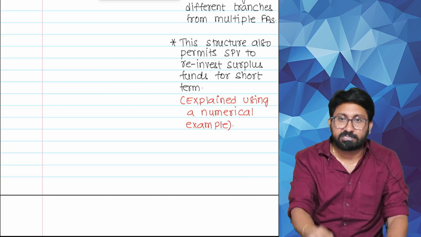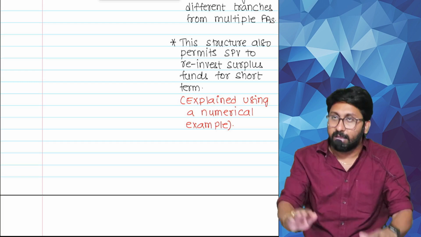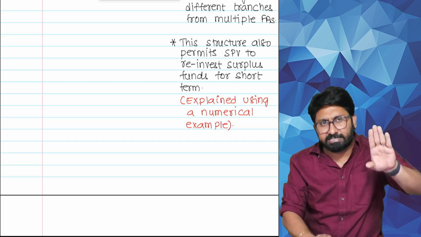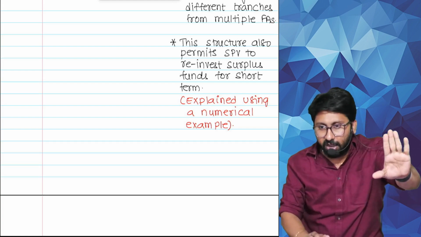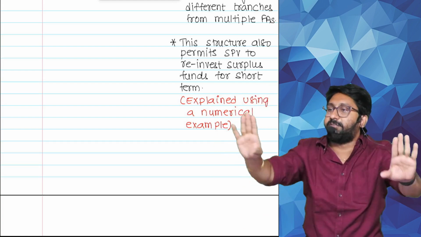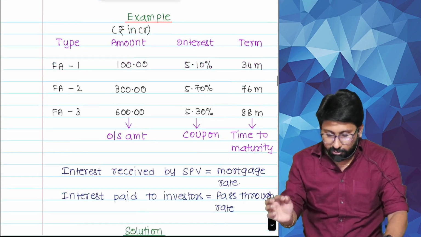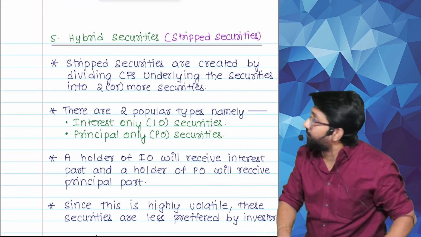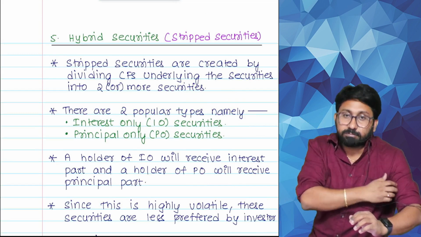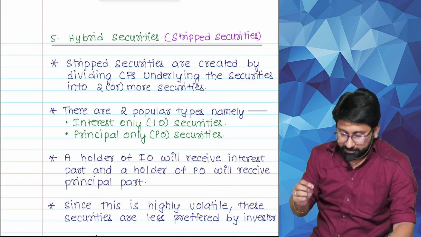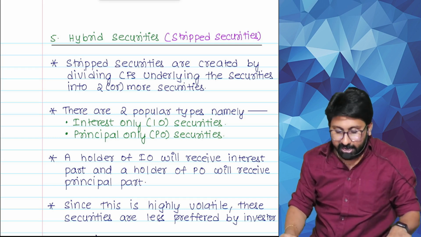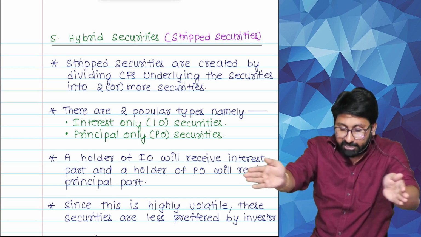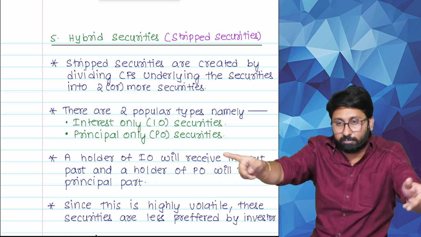Hybrid securities are stripped securities where you can purchase securities backed only by interest, or securities backed only by principal. I gave you a classic example to make you understand. See there. What is the next security? Also called, read once. Strip securities are created by dividing the underlying cash flows into two or more securities.